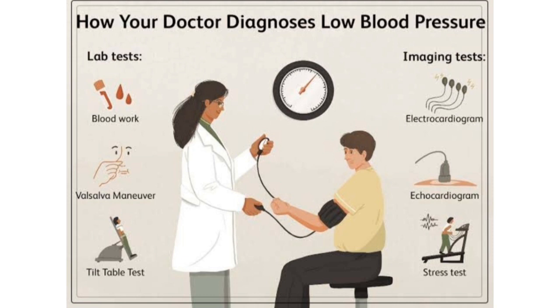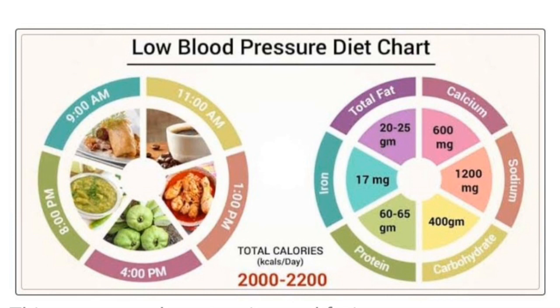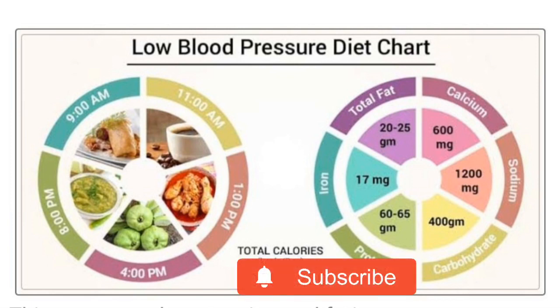If low blood pressure occurred because of dehydration or vomiting, loose motions, we should do treatment accordingly. Generally, to avoid dehydration, we should take high fluid and water intake, electrolytes, and in severe conditions saline should be given, and doctors may prescribe certain tablets like fludrocortisone, midodrine, etc. If low blood pressure is because of blood loss, then there may be chances that blood transfusion should be done, and if low blood pressure is because of certain tablets, those doses should be corrected.